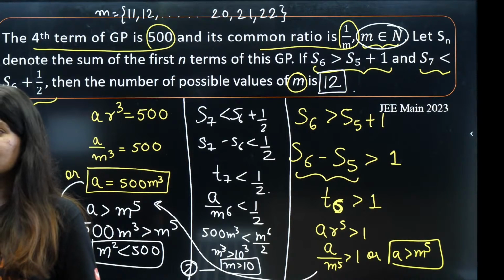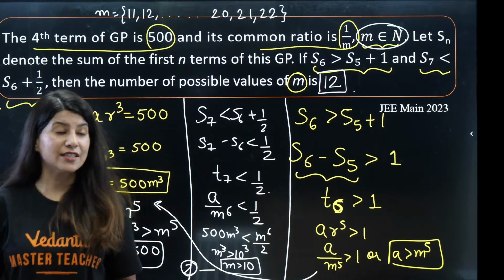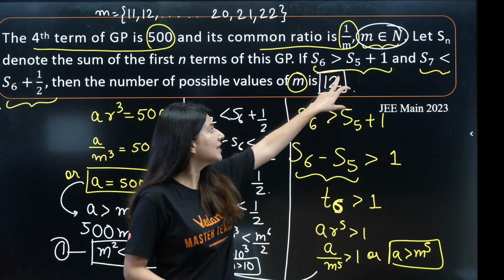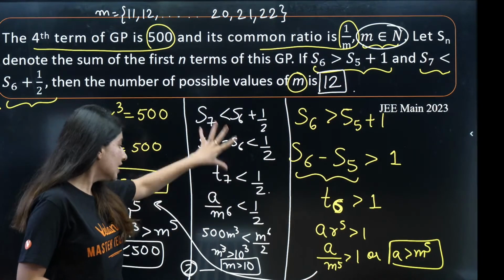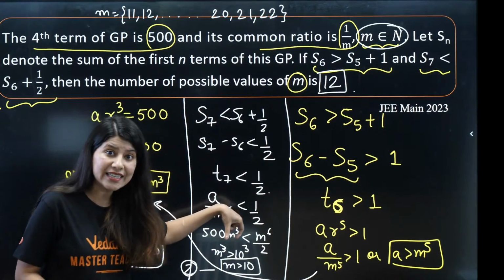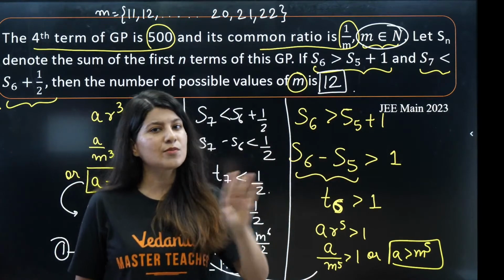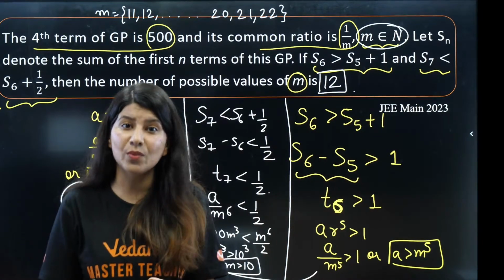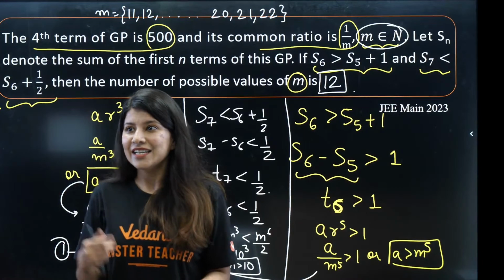With the trick you taught us, this is an alpha question. Yes, definitely. The moment you see this S6 minus S5, you write T7. Now the question becomes easier. The moment you plug in the value of S6, the sum of n terms of a geometric progression, this will become a lengthier question. I agree.